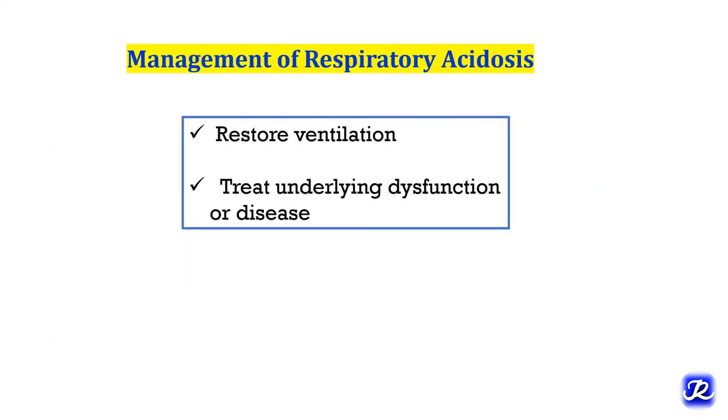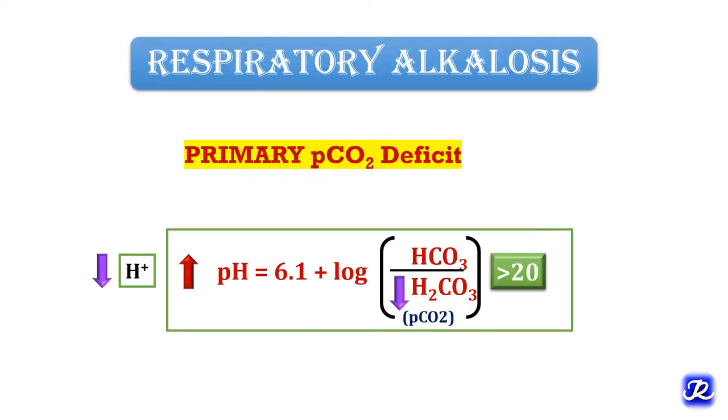Respiratory acidosis is managed by restoring ventilation and treating the underlying dysfunction or disease. Coming to respiratory alkalosis, it is due to primary deficit of partial pressure of carbon dioxide. So here we can see that the carbonic acid level is decreased, and decrease in carbonic acid level leads to increase in this ratio of bicarbonate to carbonic acid, and we can see that change in carbonic acid level and change in pH are in opposite direction.